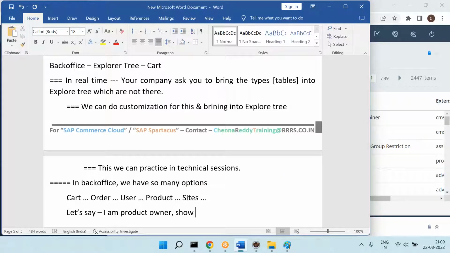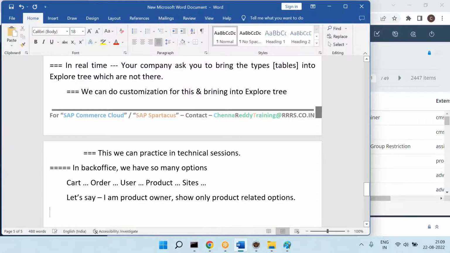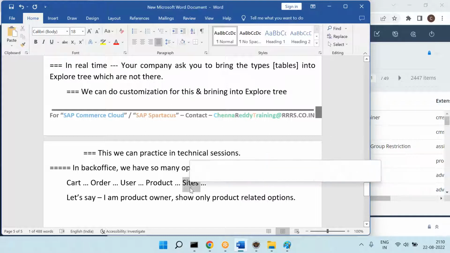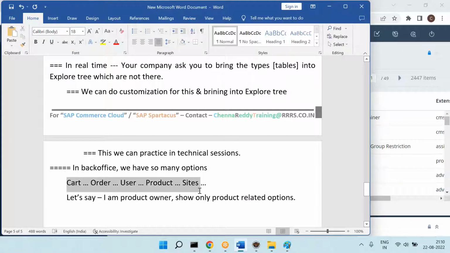Product related. So only product related options. Can you please pay attention? Let's say I am the product owner. If I am the product owner, show only product options to me. Why do you want to show the users? Why do you want to show the sites? Let's say I am the content owner. If I am the content owner, show the content options for me, not all.